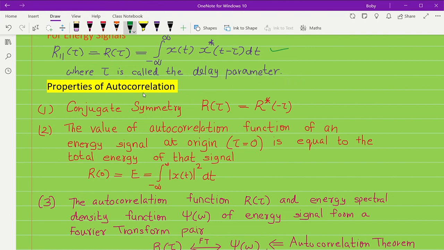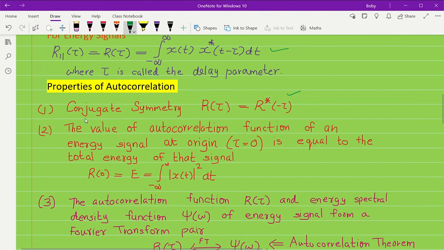Now let us see some of the properties of this autocorrelation. Autocorrelation also has conjugate symmetry. So R of tau is equal to R of minus tau conjugate. It also satisfies the conjugate symmetry principle.